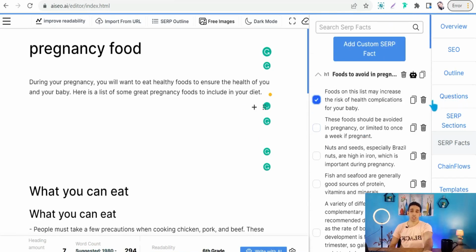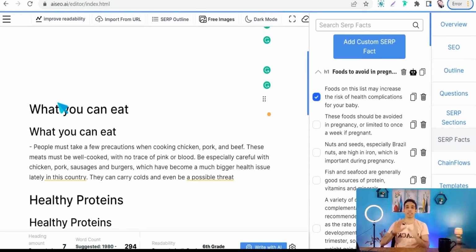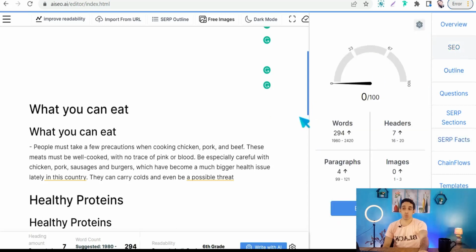Okay, perfect. And the questions here, this section is about questions people also ask for about this search query. And in that way, you have known how to create and generate your article in any niche, in any topic, with a search engine optimization content. And of course, you have to look at this one, SEO score, in order to know whether your article is compatible to search engine requirements or not. Okay, based on words, headers, paragraphs, and images. Okay, you can get your images royalty-free stock photos from this part, free images.